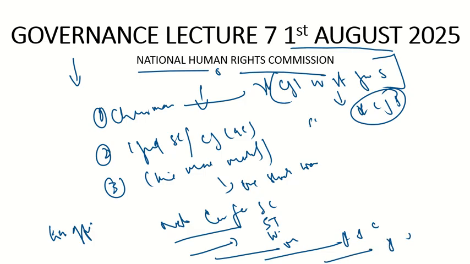All the chairmen of these commissions will automatically be the ex officio members of the National Human Rights Commission.